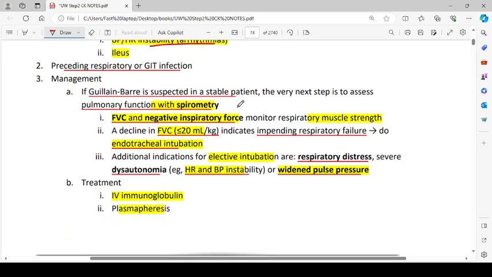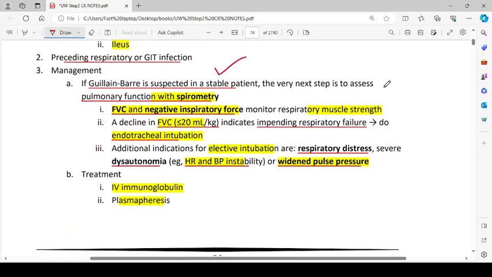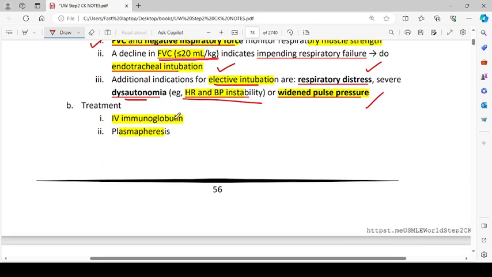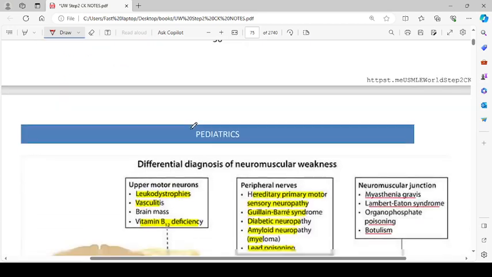Management: if Guillain-Barré syndrome is in a stable patient, the very next step is to assess the pulmonary function with spirometry, forced vital capacity and negative inspiratory force, monitor respiratory muscle strength. A decline in forced vital capacity to less than 20 ml per kg indicates impending respiratory failure. Do endotracheal intubation. Additional indications for elective intubation are respiratory distress, severe dysautonomia, for example heart rate and blood pressure instability or widened pulse pressure. Treatment is IV immunoglobulin and plasmapheresis.